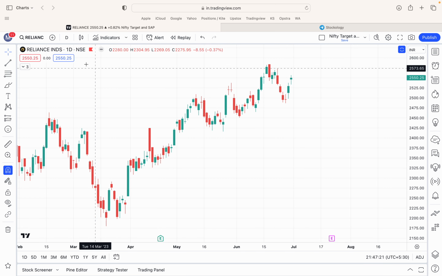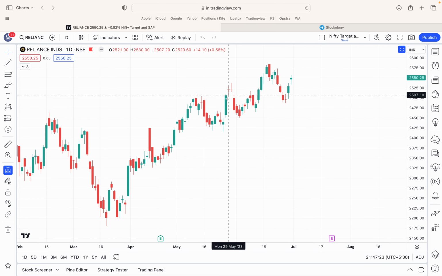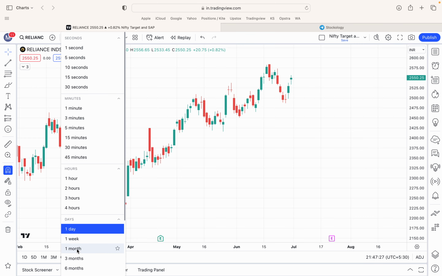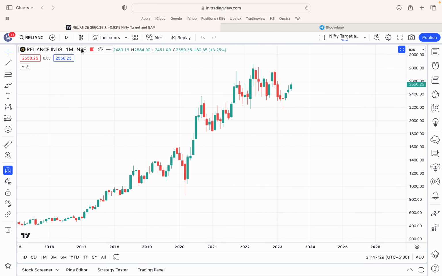Now this is the daily chart, so you will understand the daily action. If I change the time frame, the concept remains the same. On a monthly time frame, each candle is of a whole month. So for example, if this is January 2023, and January 2023 was a red candle, that means a bearish candle.